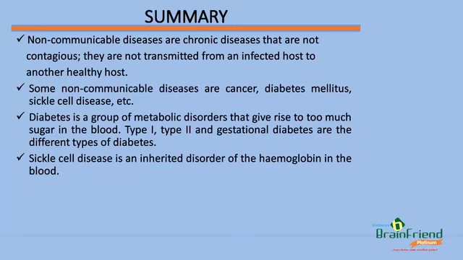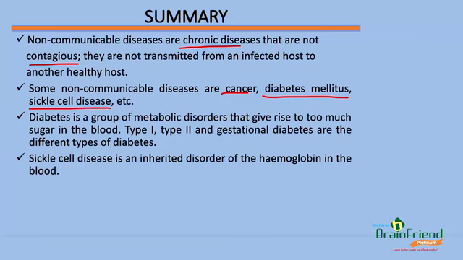We'll take a quick summary of what we have learned. We say that non-communicable diseases are chronic diseases that are not contagious. They cannot be transferred from one person to the other. Some non-communicable diseases we've mentioned are cancer, diabetes mellitus, sickle cell disease.